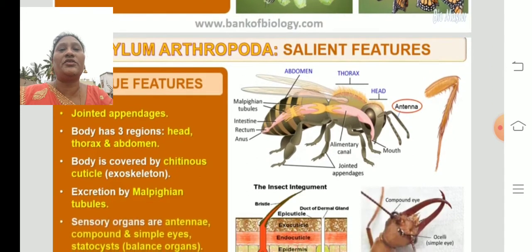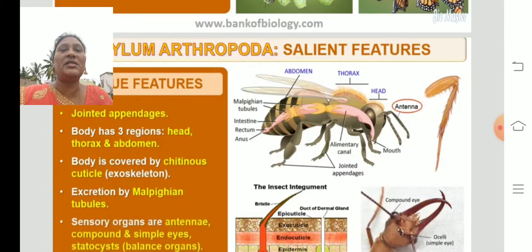Coming to the unique features, the special features. As I said, they have jointed appendages, that means jointed legs. The body has three regions: head, thorax and abdomen. See, head, thorax, the blue color parts: head, thorax and abdomen. And the body is covered by a chitinous cuticle, the exoskeleton.